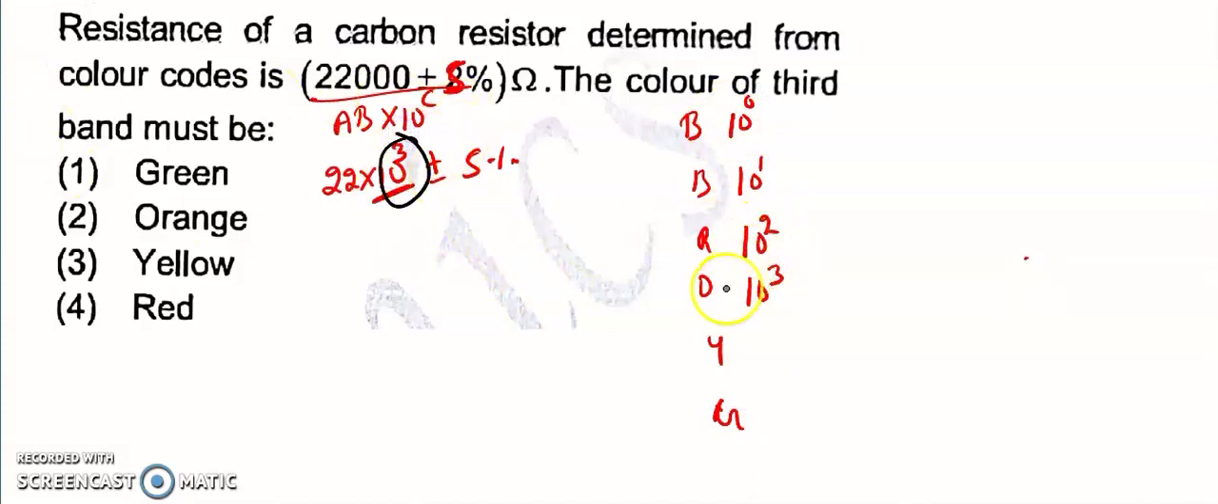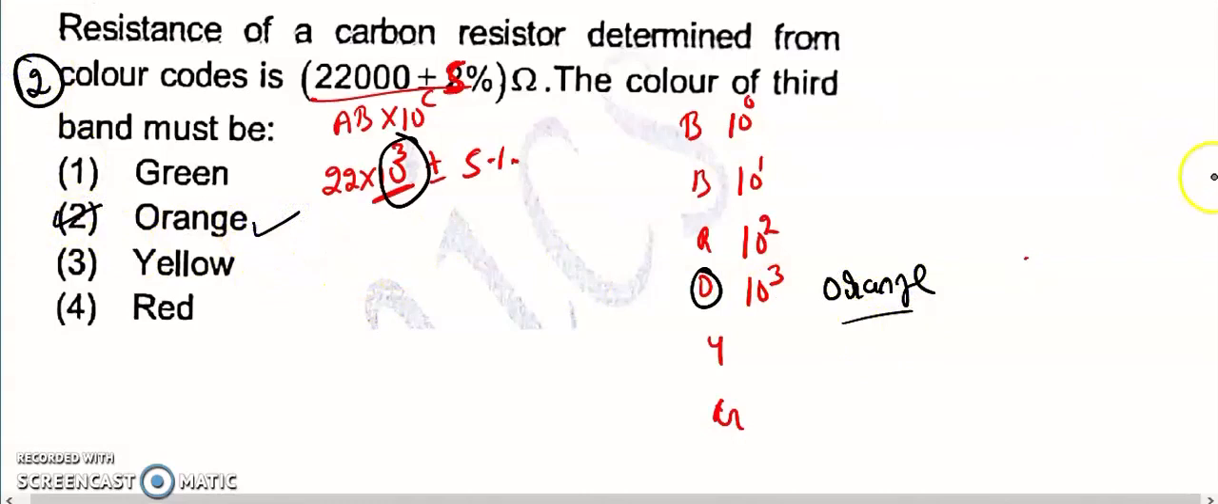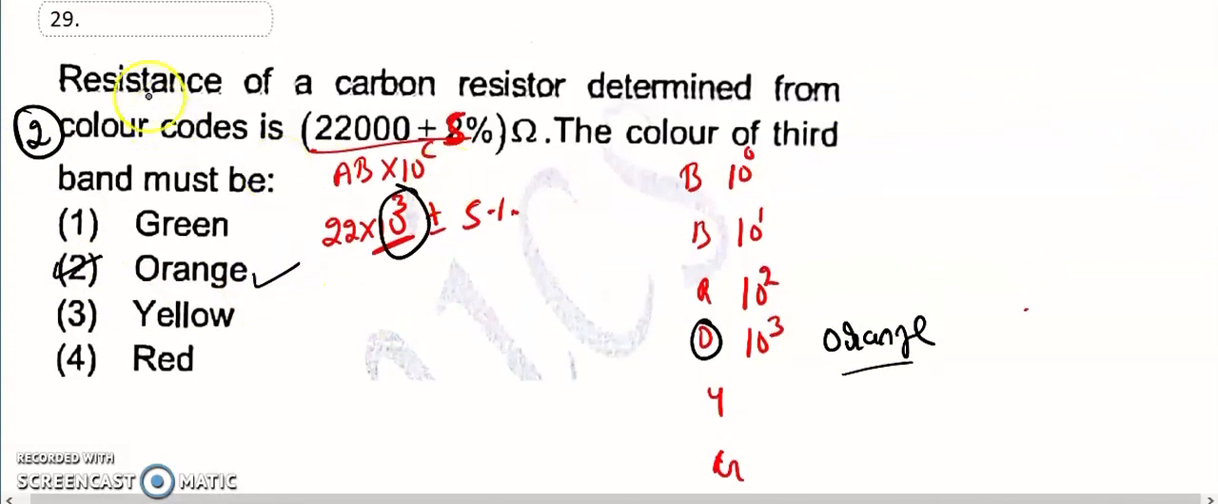Which color comes for 10 to the power of 3 here? In BBROY, O means Orange. So that is orange, and the second option is the right answer for the 29th question.